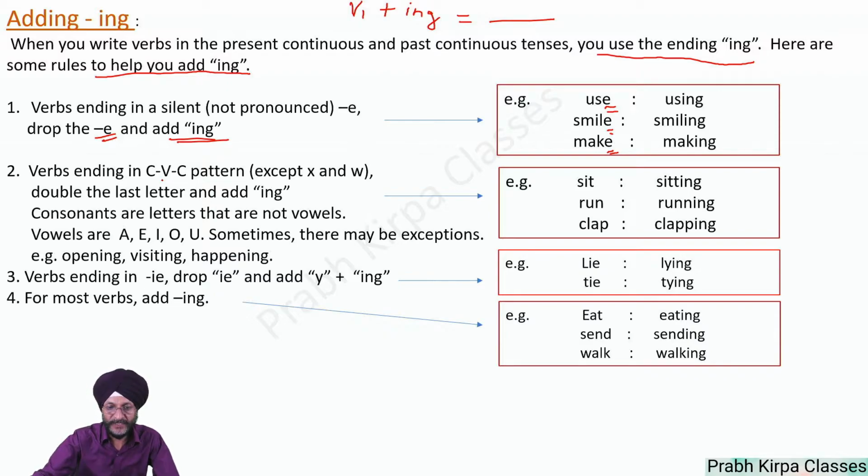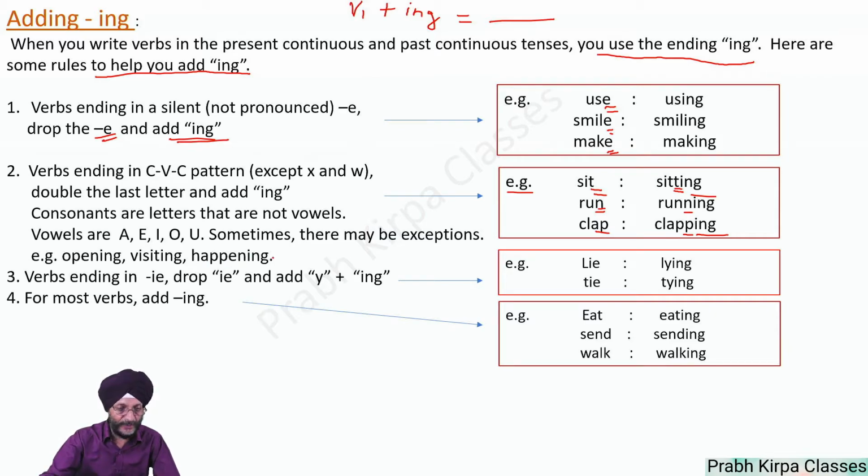However, there may be some exceptions. Examples of this are sit. We double the last letter. In the case of sit, we add T. In the case of run, we add N plus ing. In the case of clap, we again double P and plus ing.